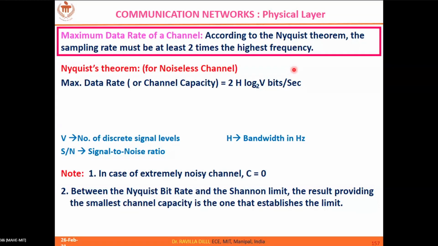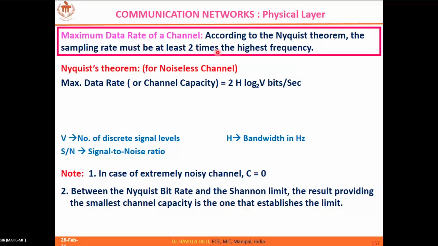There are two prominent theories that we have. One is called Nyquist theory, and the other one is Shannon's limit. These two define the maximum data rate that a channel can support. Let us look at the Nyquist rate first.